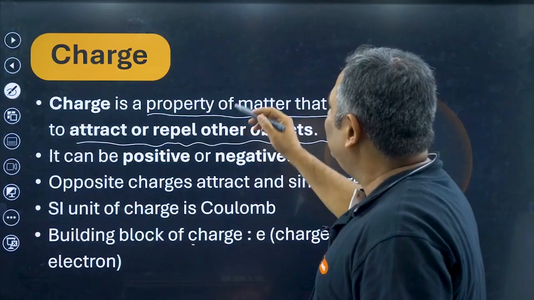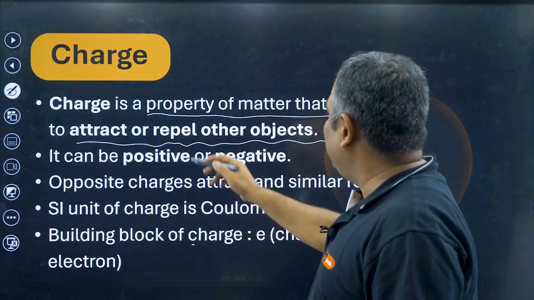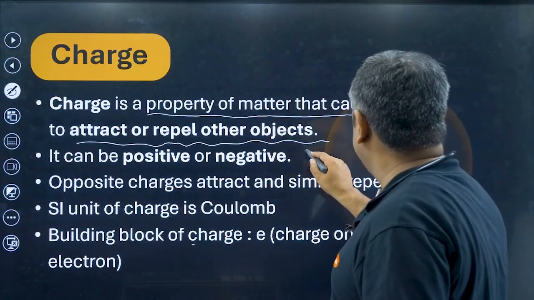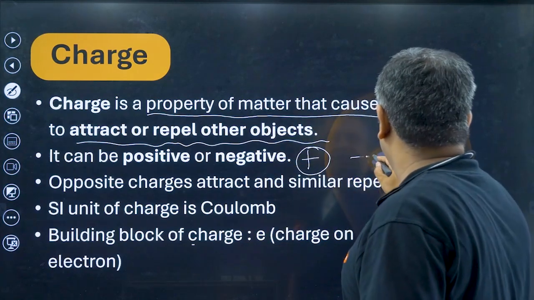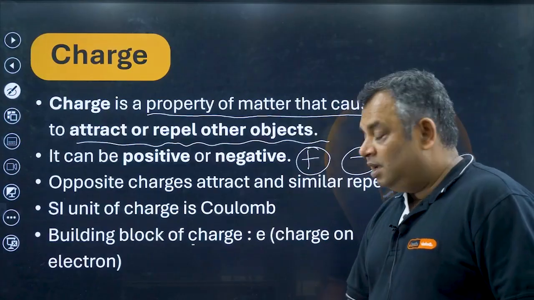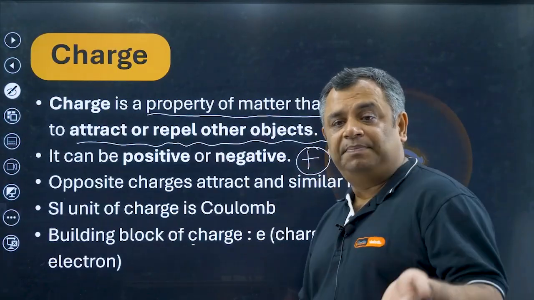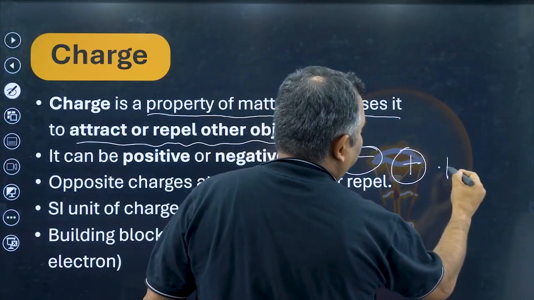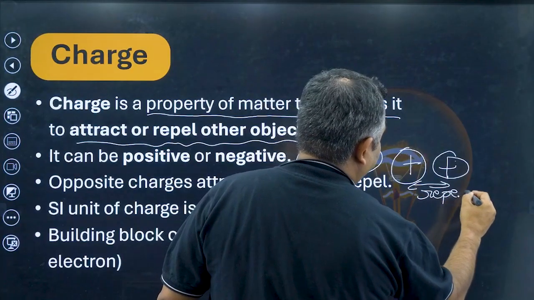Let's go ahead. Now, talking about charge, property of matter that causes it to attract or repel. Charges can be of two types. One is positive. We denote positive charge with this. Other is negative. We denote negative charge as this. Plus and minus. Opposite charges attract and similar charges repel. That means if I have two charges, positive and positive, they will repel each other.